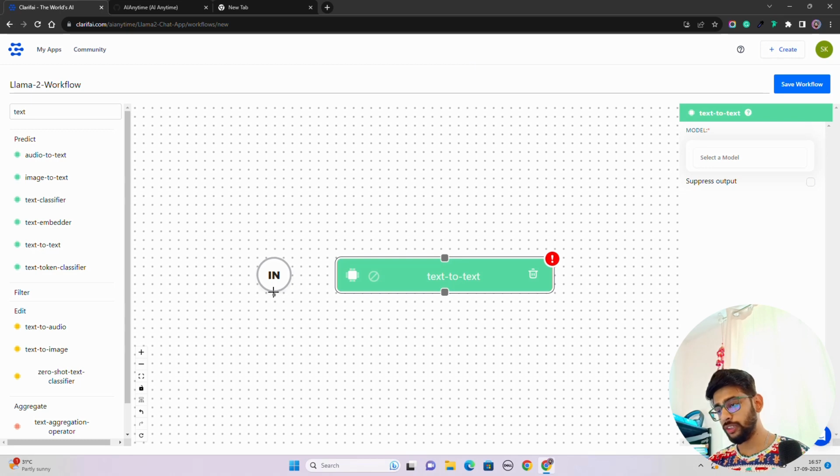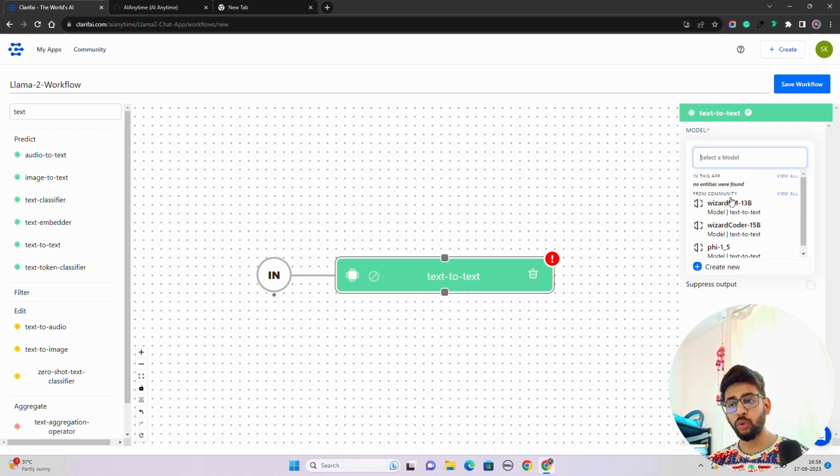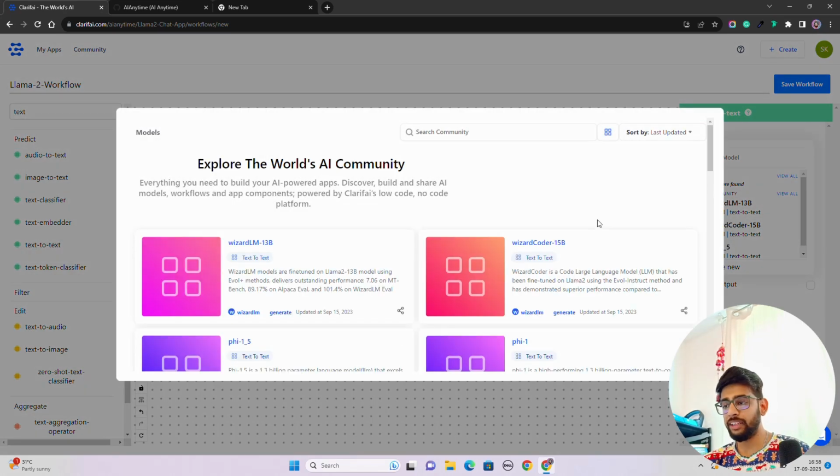Now, what you have to do is click on this, and you can see we have connected this input with your text to text model, which is going to be a model. Here you can select the model. It says select a model. Once you click on that, it shows us models from the community, because right now we haven't deployed our own model. So we have to go to the community tab and view all, and you can see there are different models which are already available.